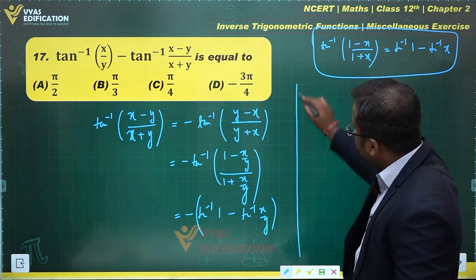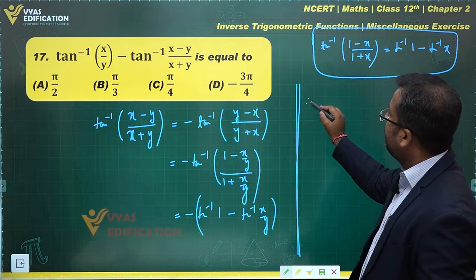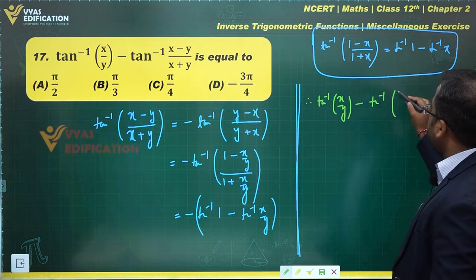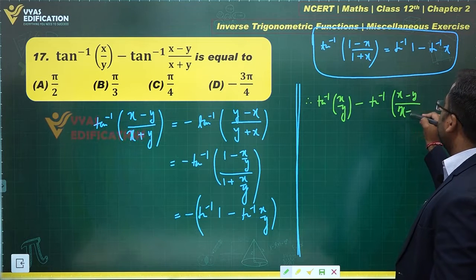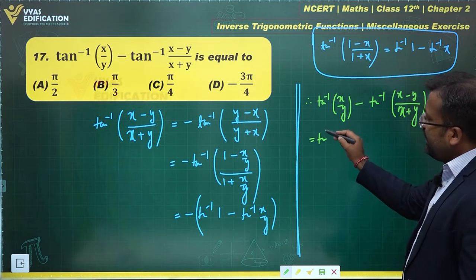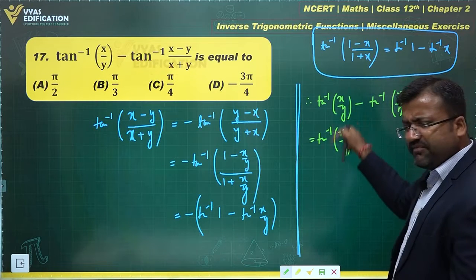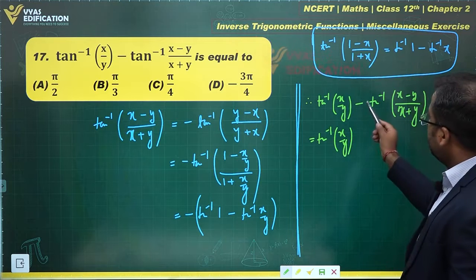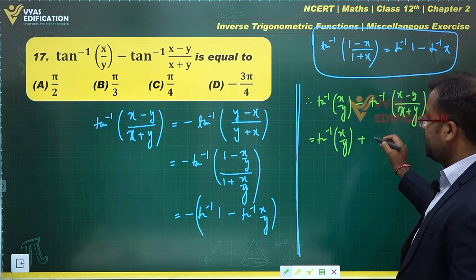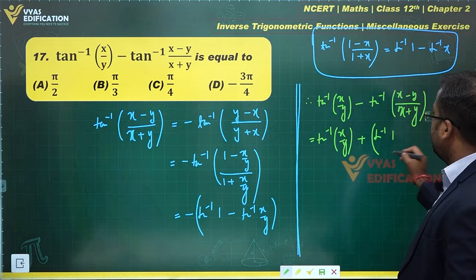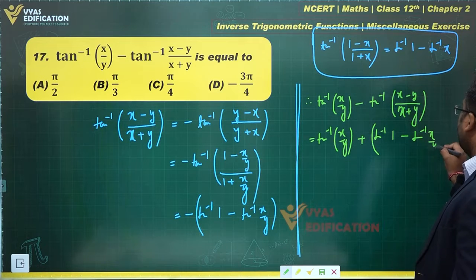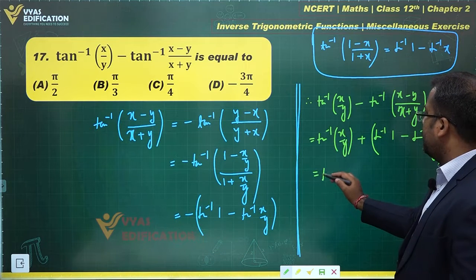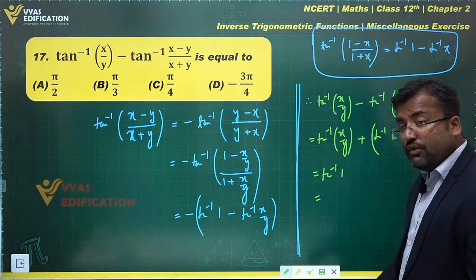Okay. So therefore the expression that we were looking at, let's see that expression. Therefore tan inverse x by y minus tan inverse x minus y over x plus y is equal to what? This is equal to tan inverse x by y. The first term remains as it is. The second term is this. This is equal to minus of this plus this. There's already a minus over there. Minus of this becomes plus tan inverse 1 minus tan inverse x by y. And if you observe carefully, this plus this minus this term will get cancelled. What you'll get is tan inverse 1, which is equal to pi by 4.